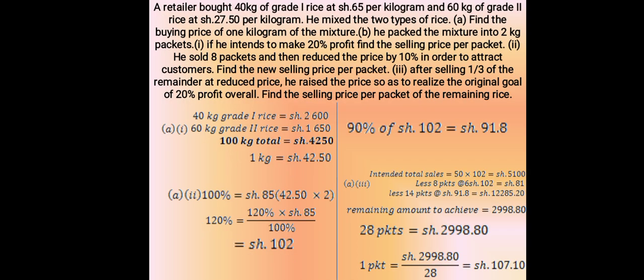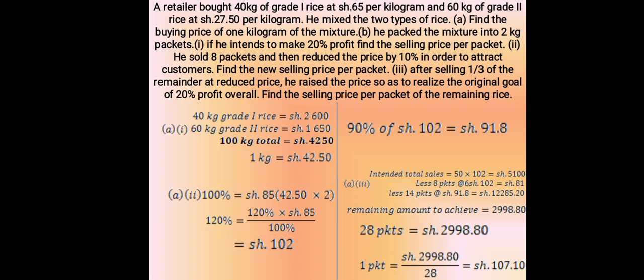A retailer bought 40 kg of grade 1 rice at 65 shillings per kilogram and 60 kg of grade 2 rice at 27.5 shillings per kilogram. He mixed the two types of rice. Find the buying price of 1 kilogram of the mixture.